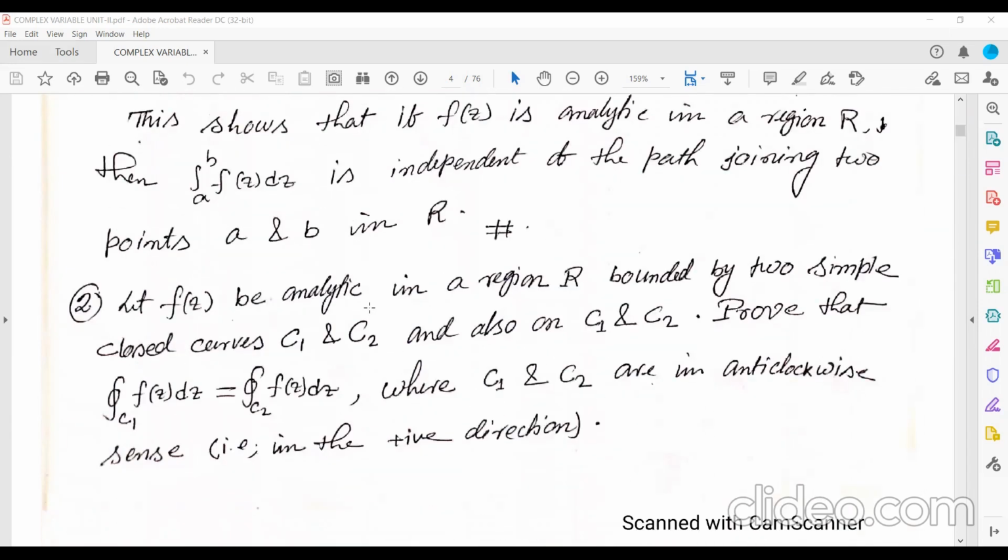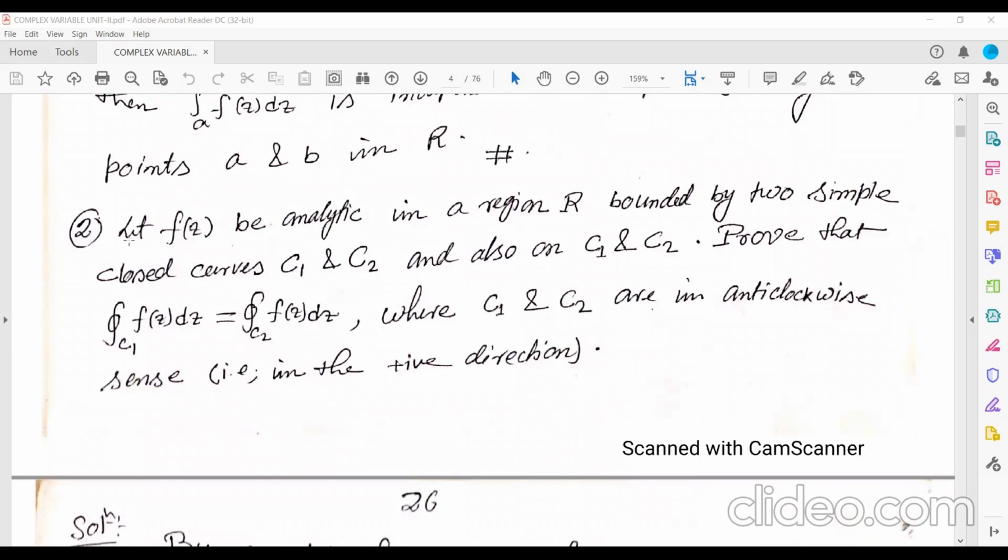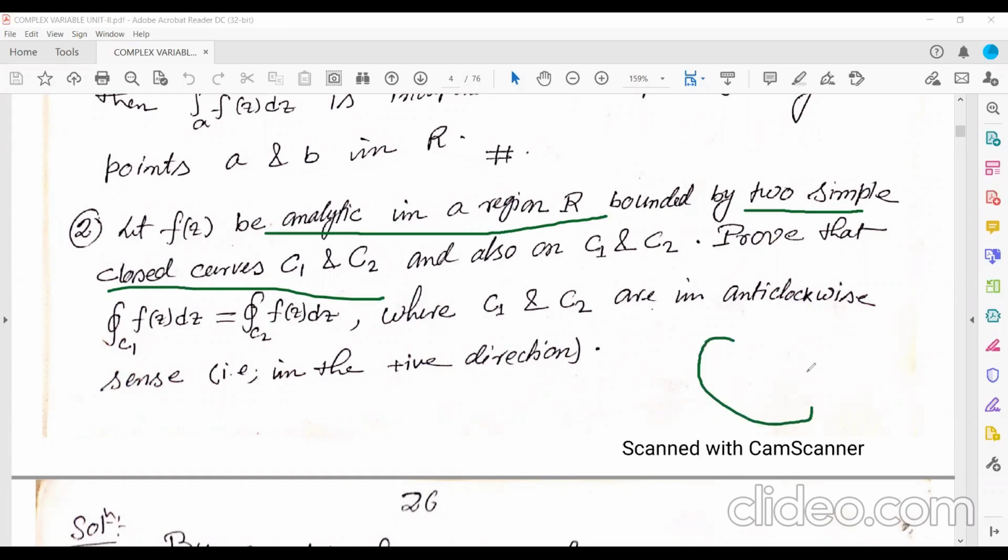Now next is what? It says: let f(z) be analytic in the region R, bounded by two simple closed curves C1 and C2, and also on C1 and C2.